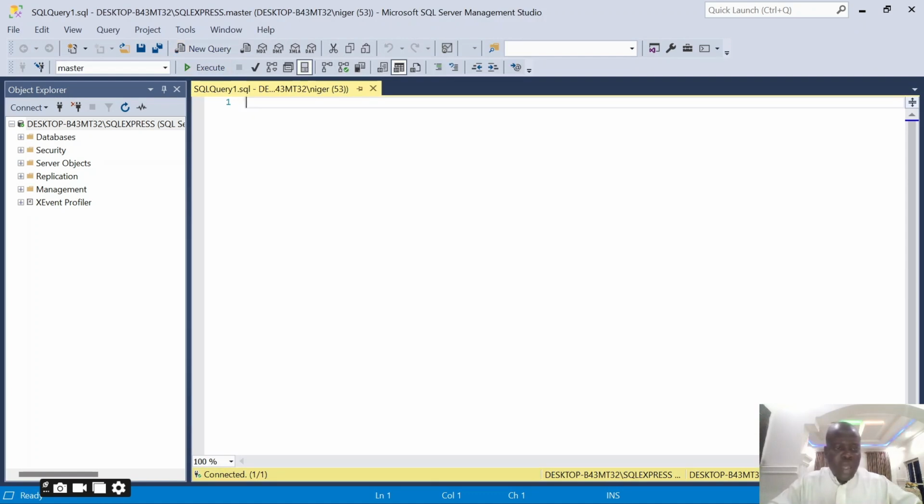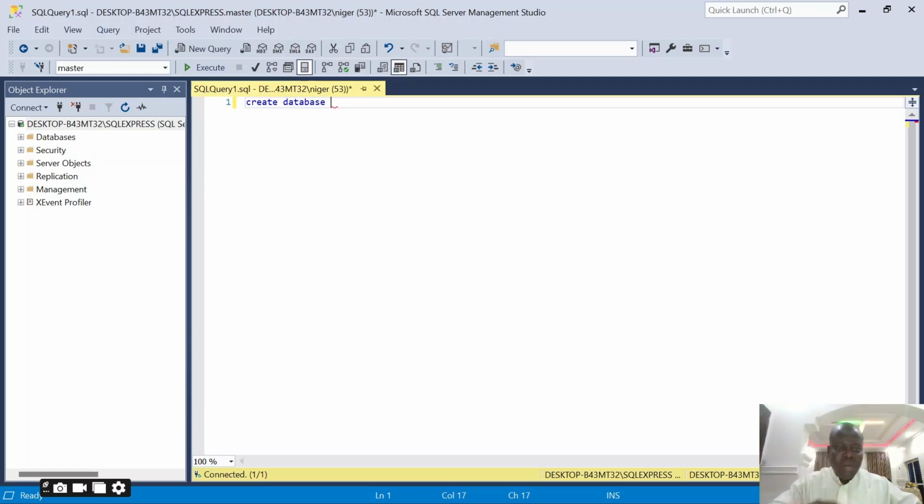Here I can do whatever I need to do. I can issue the command for whatever query I want to write. So let's create a database by writing the query. We're going to use a create statement to create our database. What are we creating? Create database. And you can see it's not case sensitive. You can type it in capital letters, in proper case or lowercase, however you want.